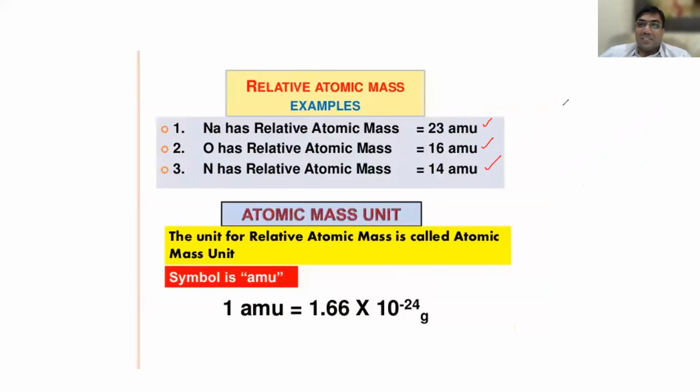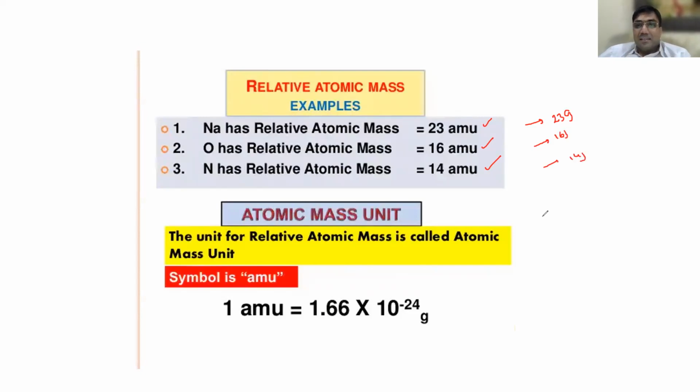Now, I'll ask you one more question. What is the molecular mass of sodium? 23, sir. 23 into 1.66, 23 grams. Agreed or not? Yes, sir. This is 16 grams. This is 14 grams. How is it coming? Very simple.